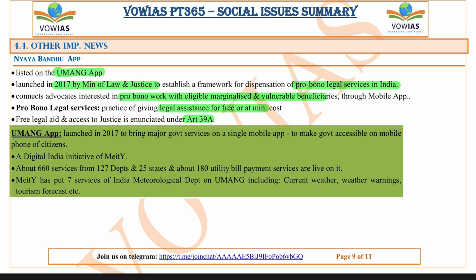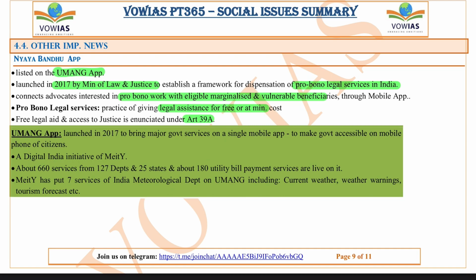Now even the NIBANDU app is also listed on this Umang app. Because of this, the people who want justice and the people who take up pro bono cases can be connected very easily. Now what is a pro bono case? Pro bono case is basically the work which is done by lawyers at very low cost or free. This is known as pro bono work.